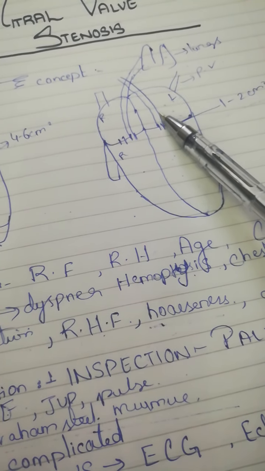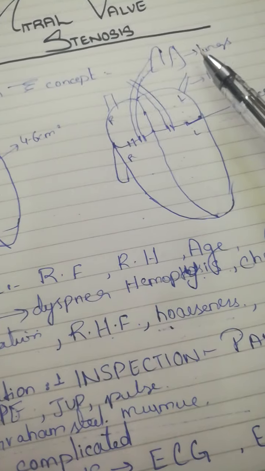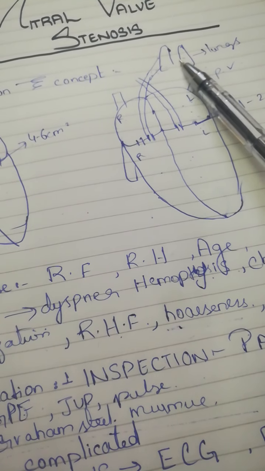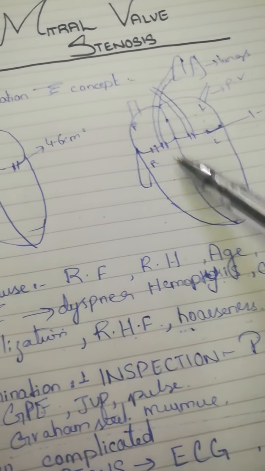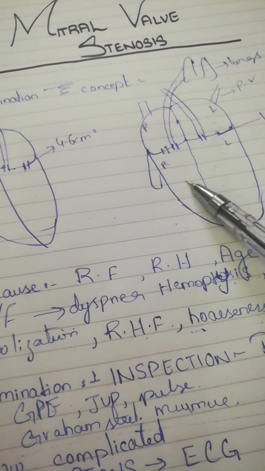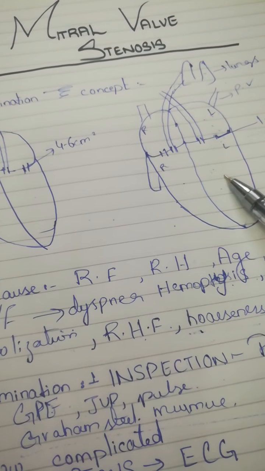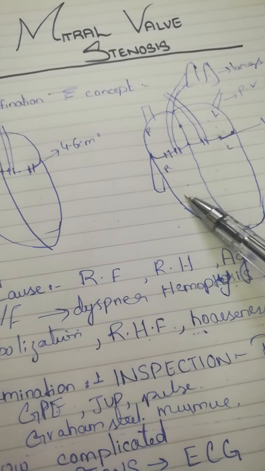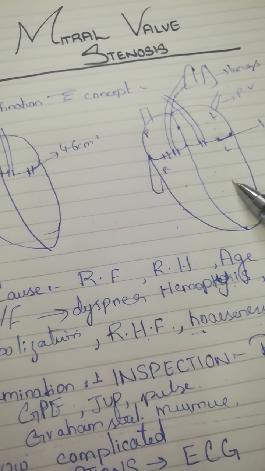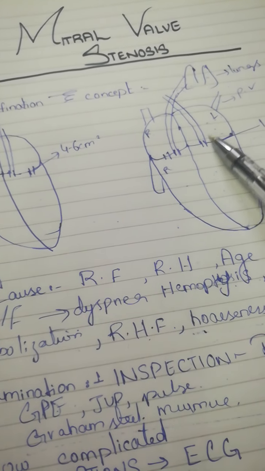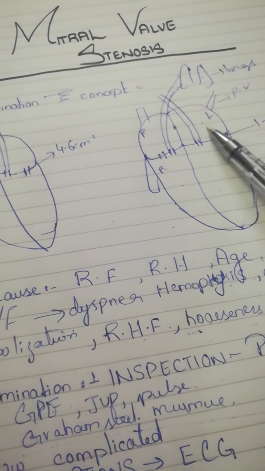So pressure in the left atrium increases, so pressure in the pulmonary vein increases, then the lungs, then the pulmonary artery, and hence the pressure in the right ventricle increases, and less blood goes into the left ventricle because of its reduced width.